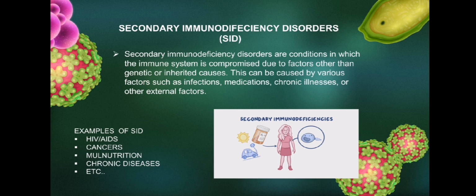Now, just like what my co-reporter said, the secondary immunodeficiencies are conditions in which the immune system is compromised due to factors other than genetic or inherited causes, gaya sa sinabi ko kanina. This can be caused by various factors such as infections, medications, chronic illnesses, or other external factors. I have here examples of secondary immunodeficiency disorder or SID: AIDS, cancers, malnutrition, chronic disease, and etc.